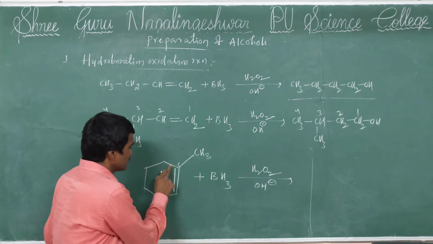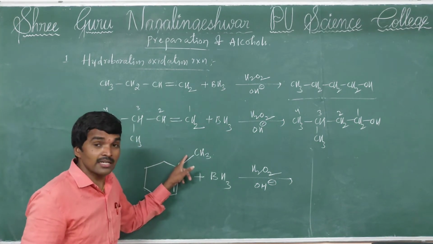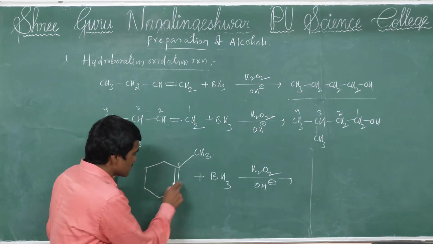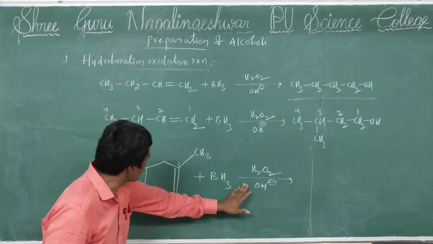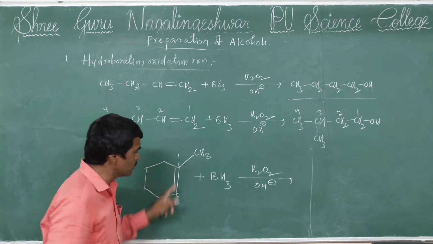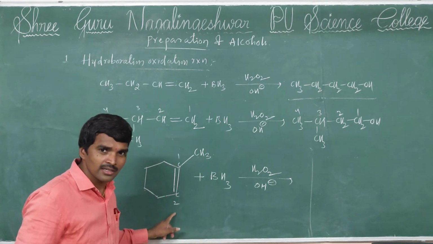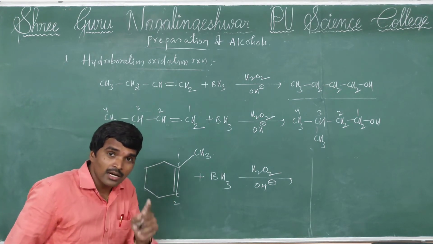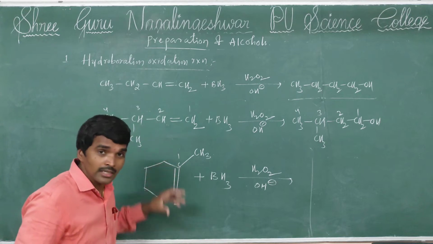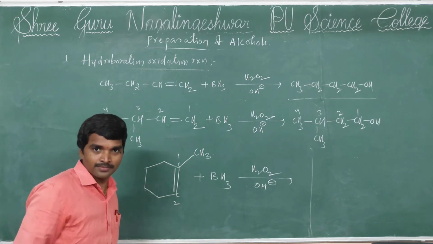This carbon attaches to 3 other carbons, so we can say tertiary. This carbon attaches to 2 carbons only, secondary. Now tell me, does OH attach to number 1 or number 2? Already I told you, this reaction follows the anti-Markovnikov rule.